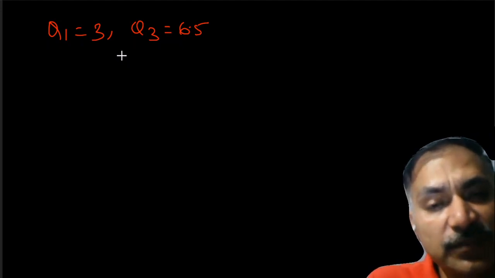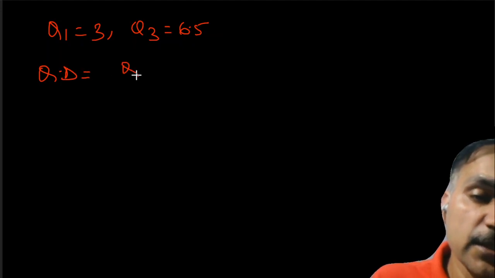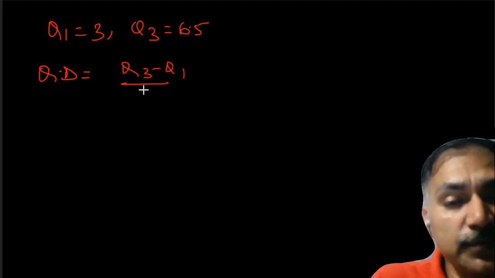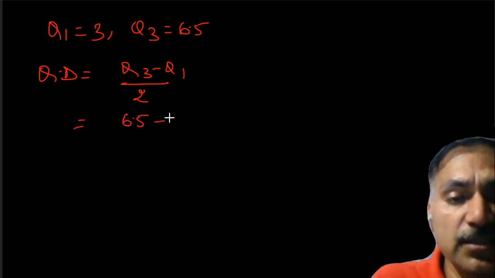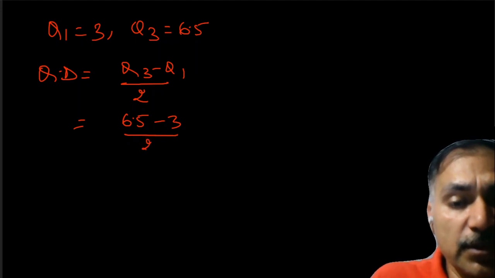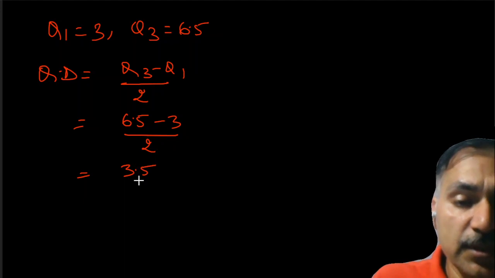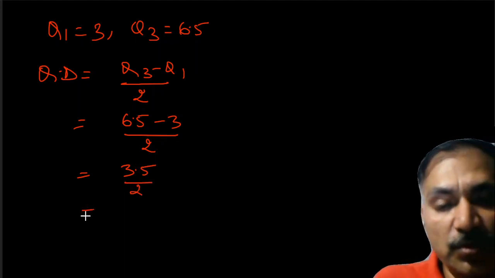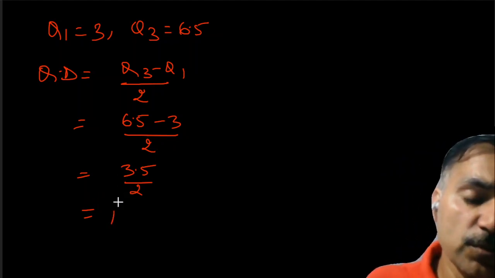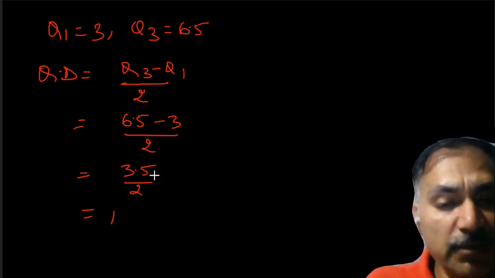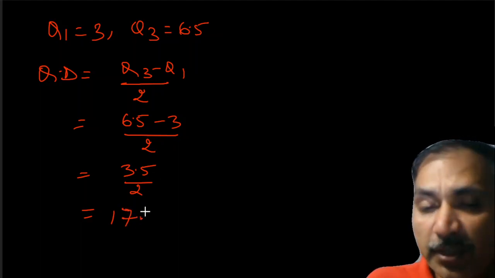The question is to find the quartile deviation, that is QD, that is Q3 minus Q1 divided by 2. So it becomes 6.5 minus 3 divided by 2. 6.5 minus 3 is going to be 3.5 divided by 2. So just go on simplifying this one, and you will get the final answer. 2 into 1 is 2, 1 is remainder, it comes here. It becomes 15, 2 7s are 14, then 1 remainder, 2 5s are 10.